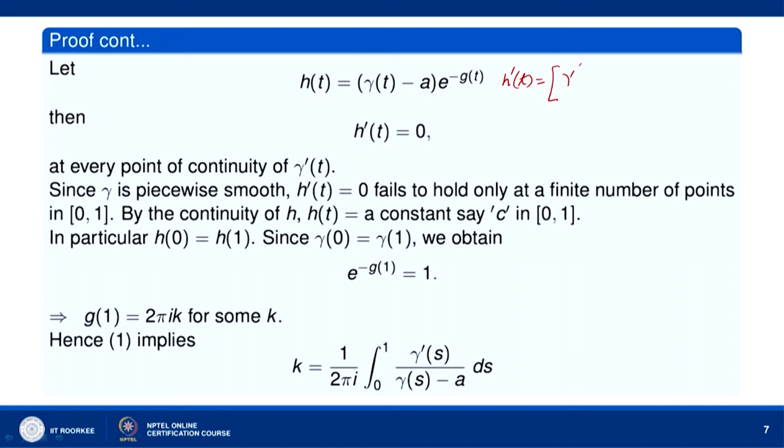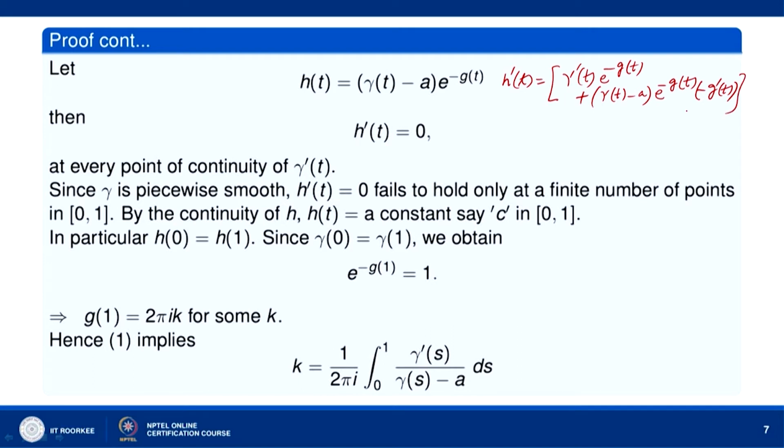So, gamma dash(t) into e to the power minus g(t) plus gamma(t) minus a into e to the power minus g(t) into minus g dash(t).